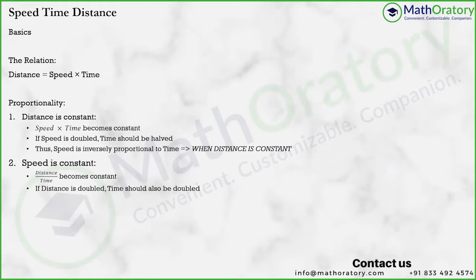So distance is doubled, the time should be doubled. Then only the distance by time remains constant. So distance and time are directly proportional to each other, but only when, similarly to the previous one, the speed is kept constant.